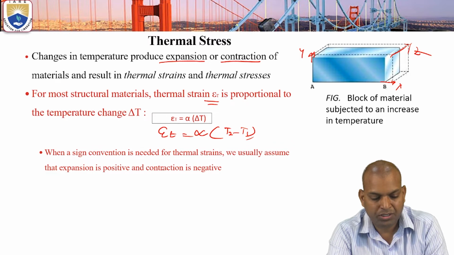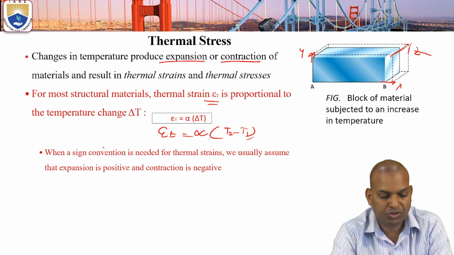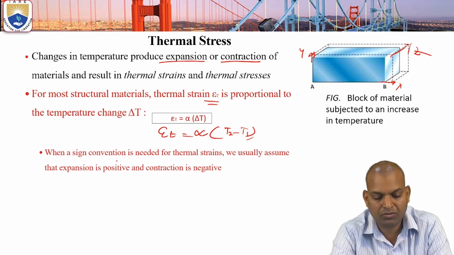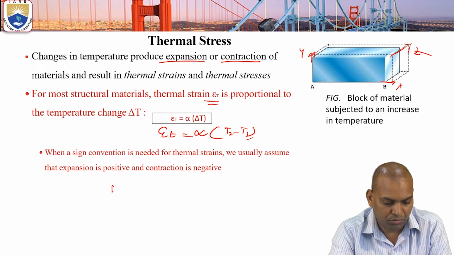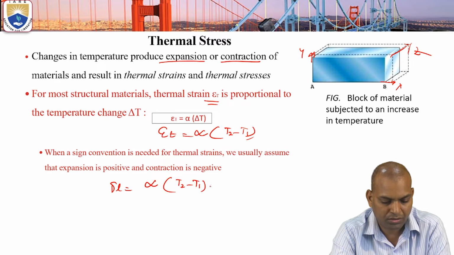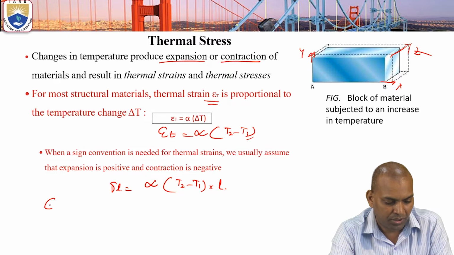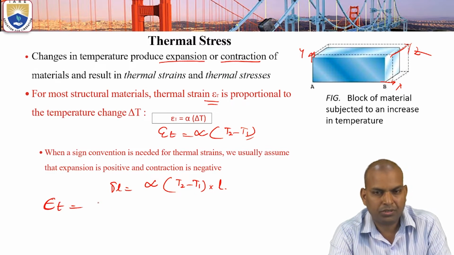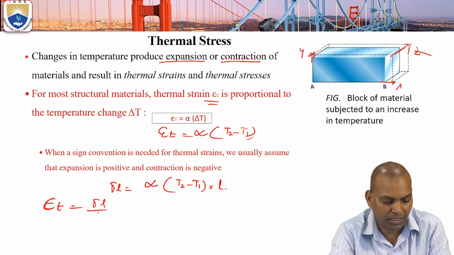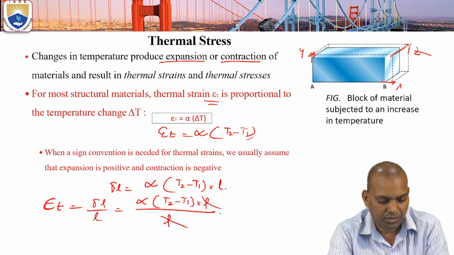The delta L equals alpha times T2 minus T1 into L. And epsilon T, the thermal strain, equals delta L by L, that is alpha times T2 minus T1 into L by L, that is alpha times T2 minus T1.